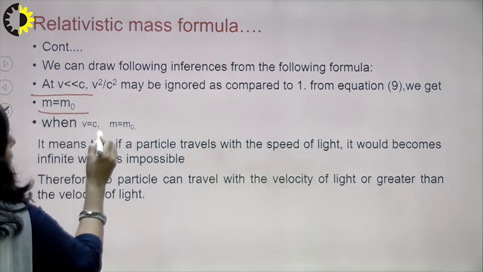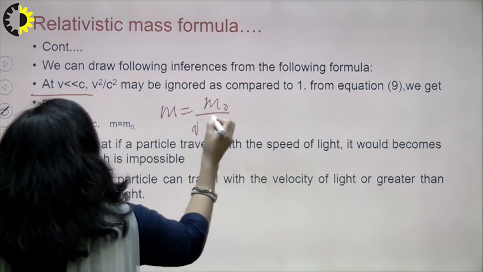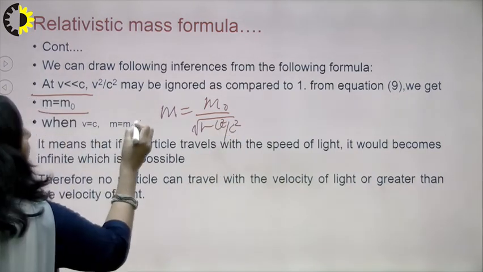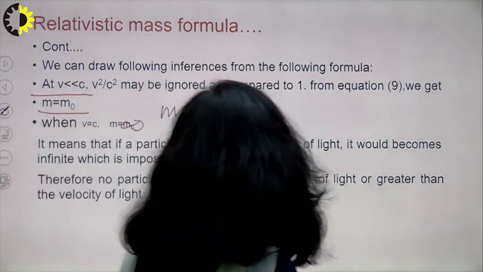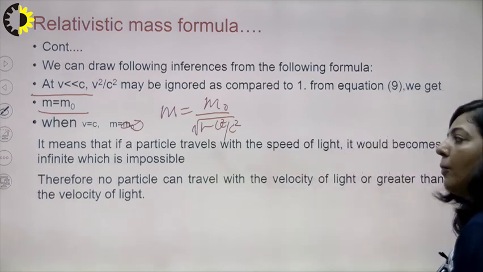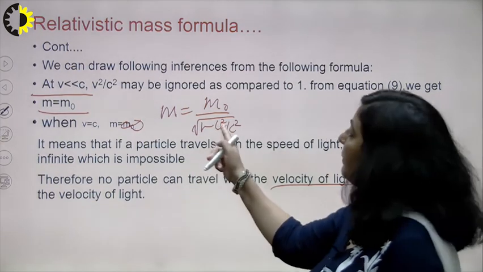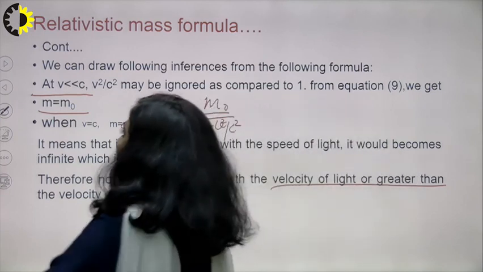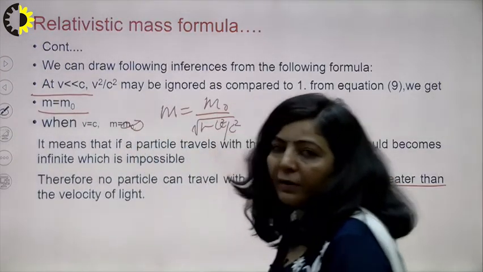And when v is equal to c, m is equal to m naught upon under root of 1 minus v square upon c square. If v is equal to c, then m will be equal to infinite. It means if a particle travels with the speed of light, its mass would become infinite, which is impossible. Therefore, no particle can travel with the velocity of light or greater than the velocity of light, because if v will be greater than c, it will be an imaginary term, right? So that is not possible. So no particle can travel with a speed greater than the speed of light. So that is about your relativistic mass formula.